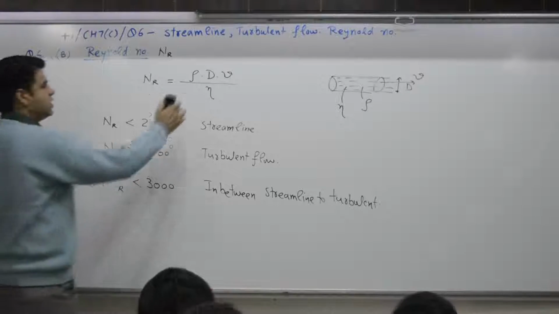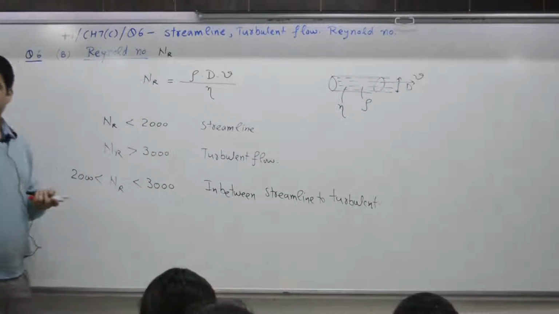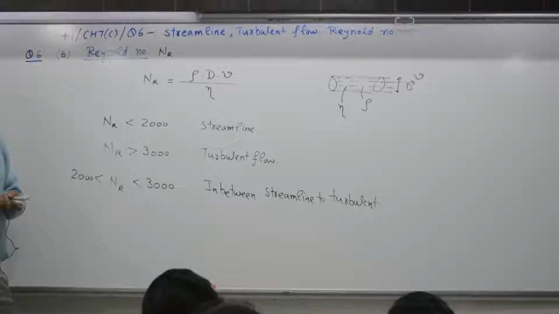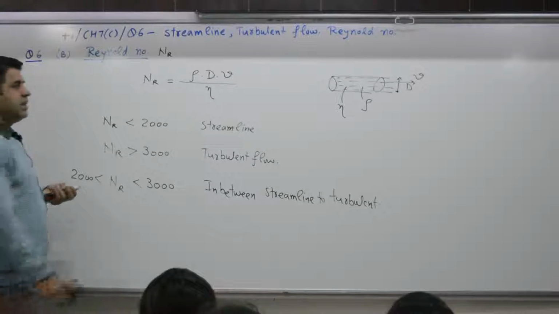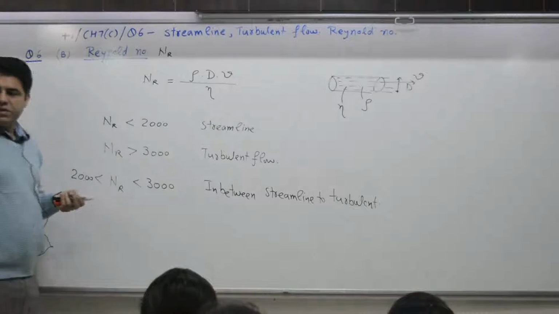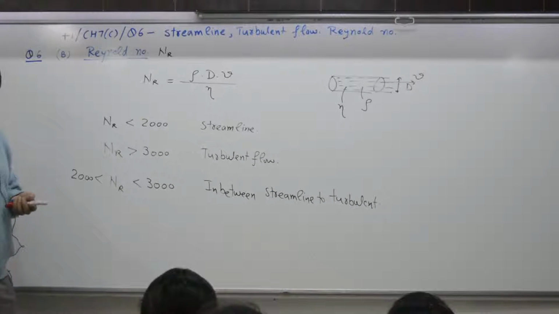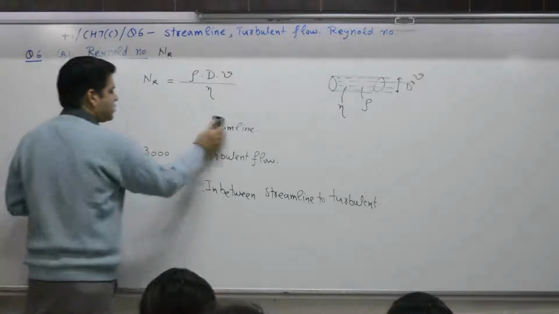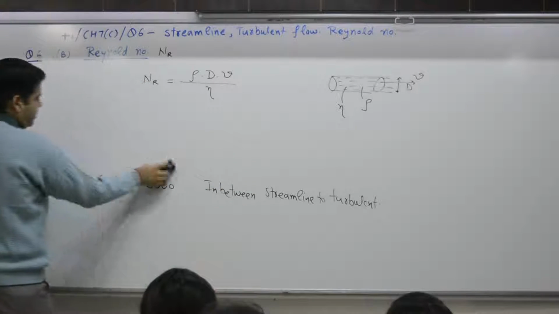If you keep on increasing the velocity, Reynold number will keep on increasing. The stage at which it changes from streamline to turbulent, that is the maximum velocity which is allowed. If you are above that velocity, it will become turbulent. That is what critical velocity is.